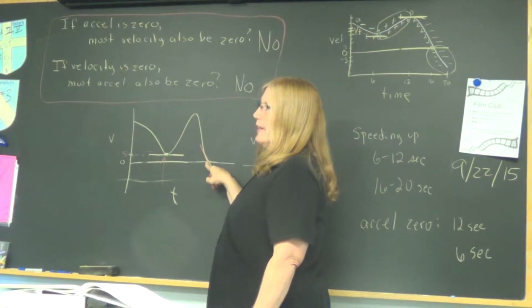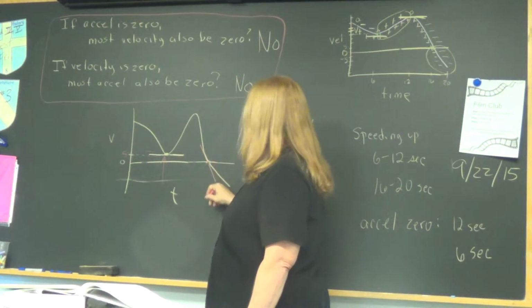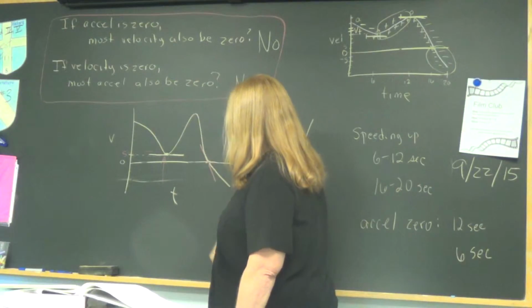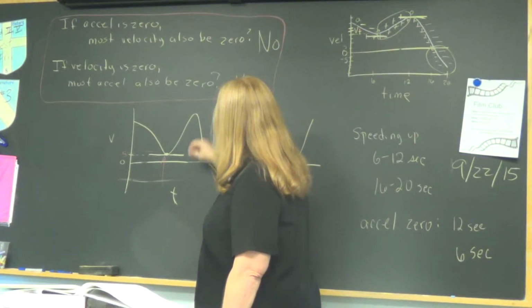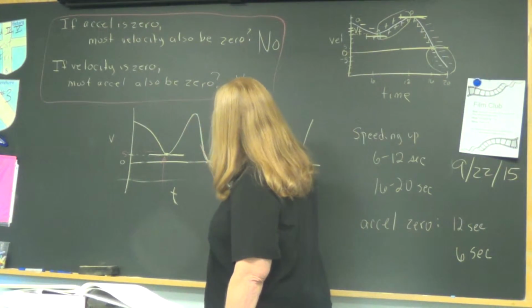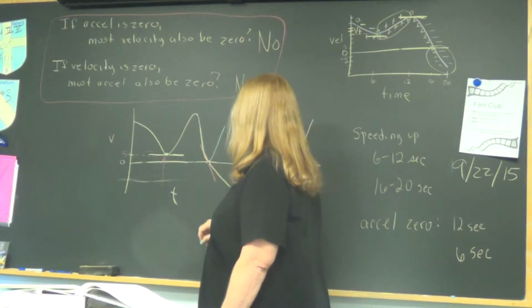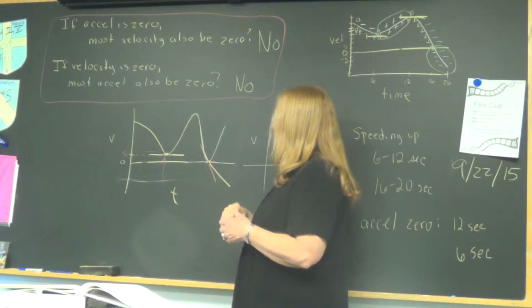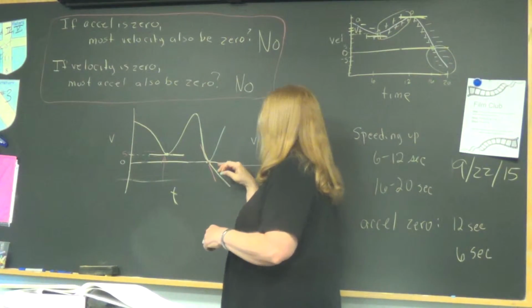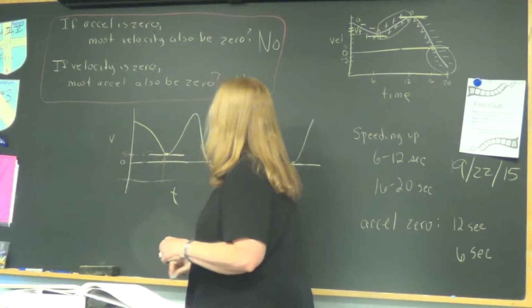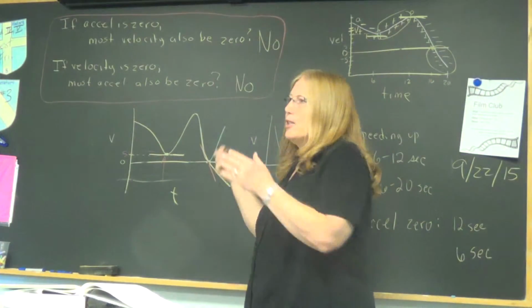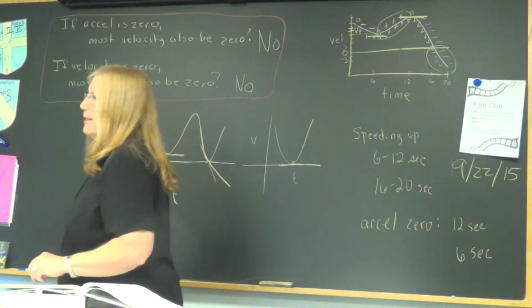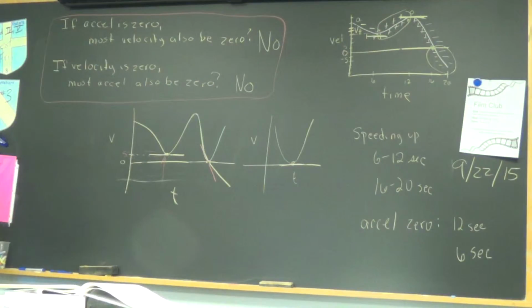So you're wondering if it can be 0. So what if the curve went like this, and it came down, and it just touched like that? Then we would have a tangent line that had a 0 acceleration, and we would also have a velocity of 0. Yeah. But that's when they're both 0. That's the only place that's gonna happen. Still, the answer would be yes, right? No, because she's saying must it.